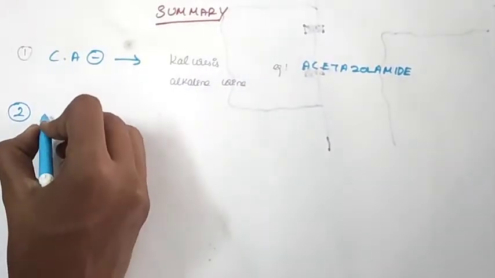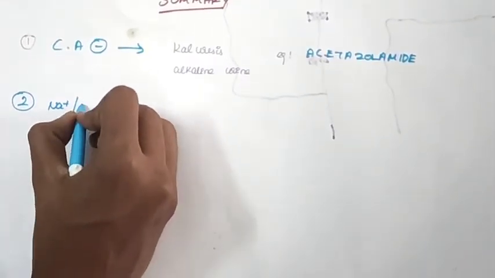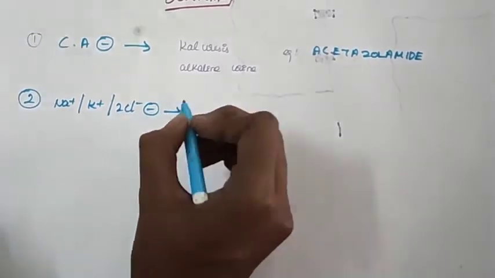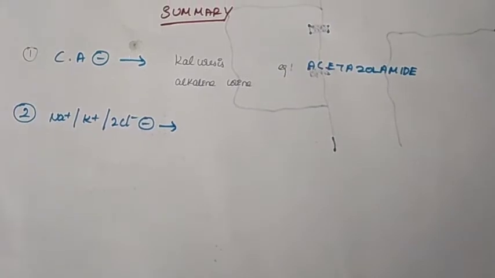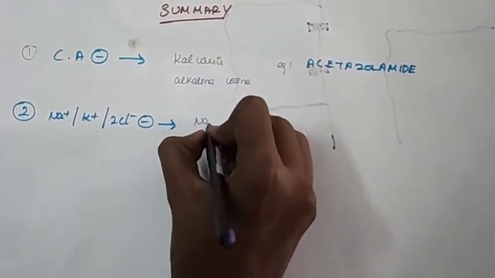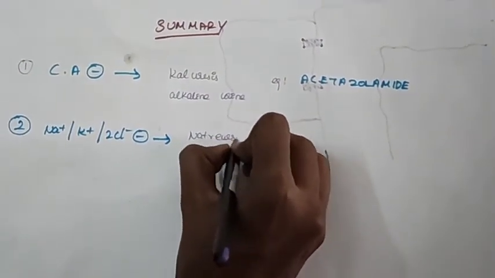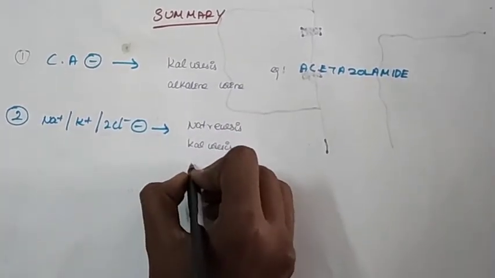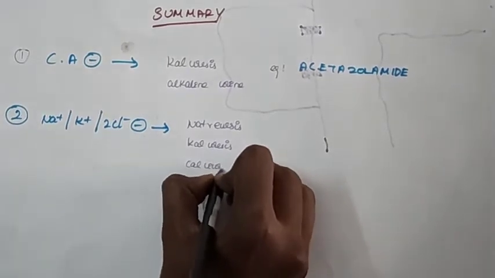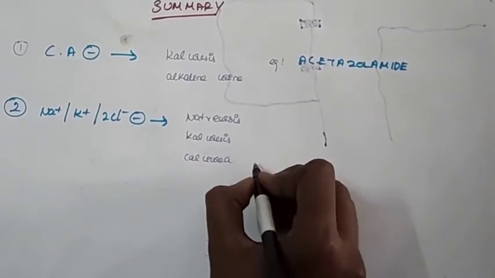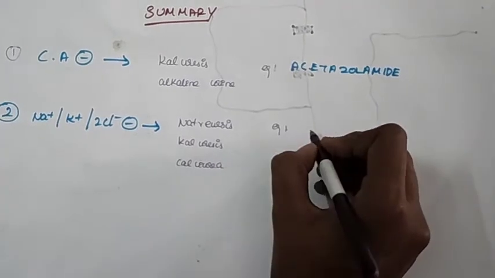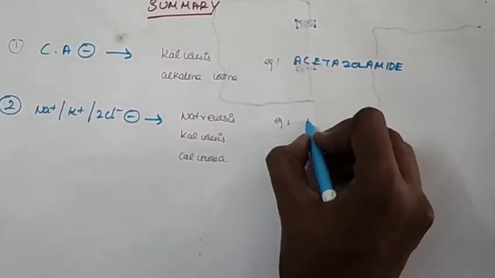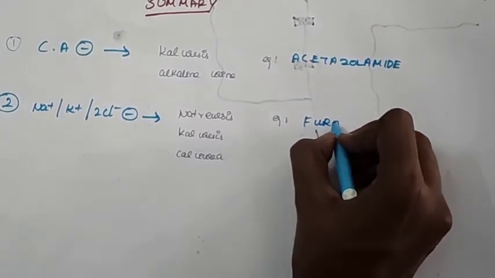Second class, sodium potassium 2-chloride channel inhibitors. They lead to natriuresis, caluresis and calciuria. Examples: furosemide.